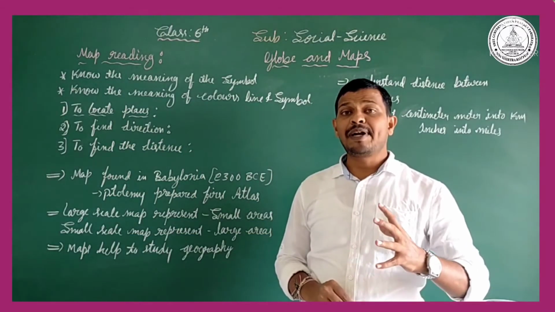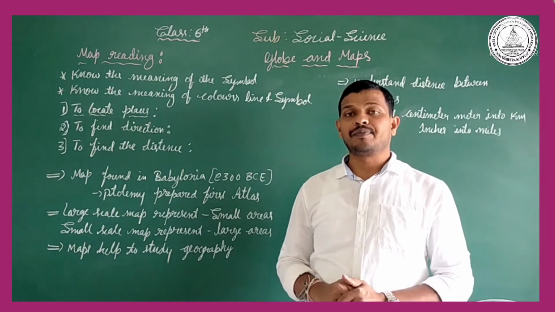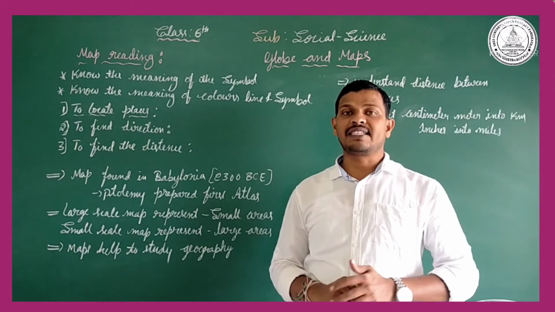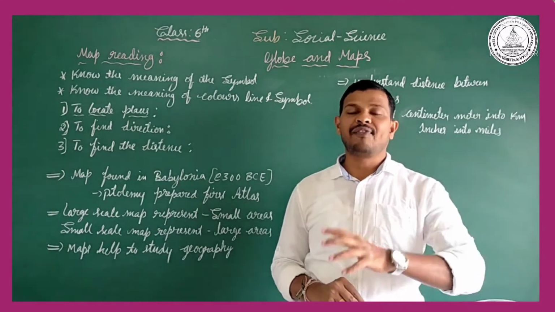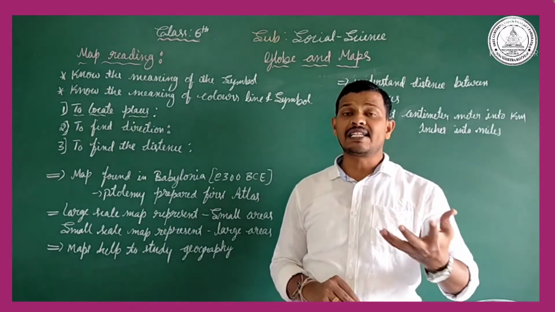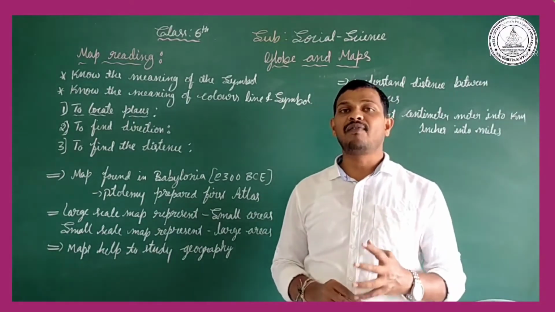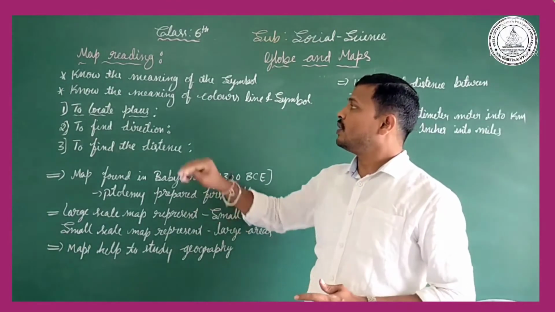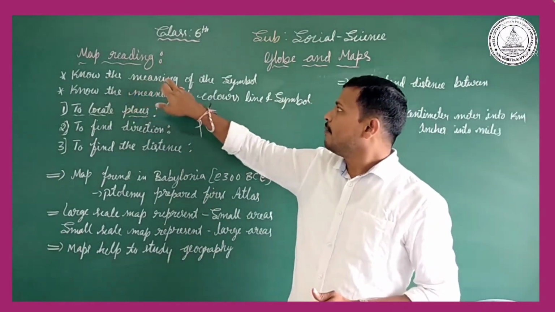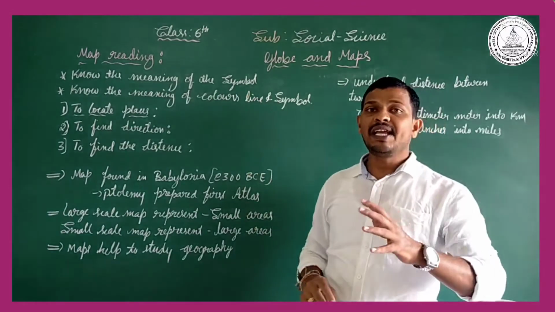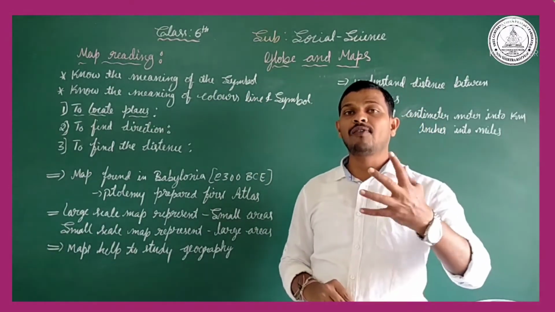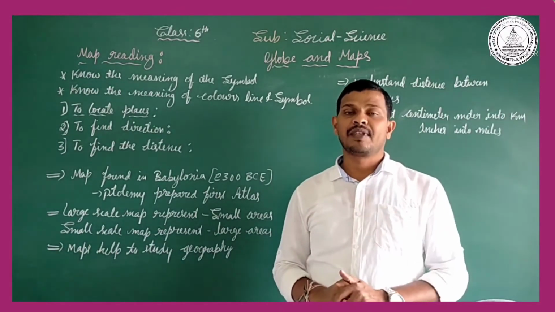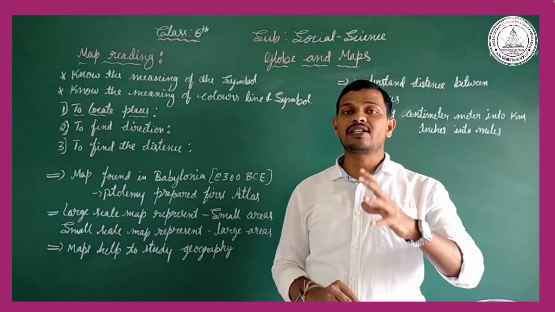So dear students, map reading skill is also one of the important things to understand the map. If you don't know it, we cannot easily identify the places or understand the map. So we need some important geographical concepts. If you want to read the map, you should know the meaning of the symbols. A symbol may be an alphabet, a symbol, or a line. Whatever it may be, you should understand all of those.